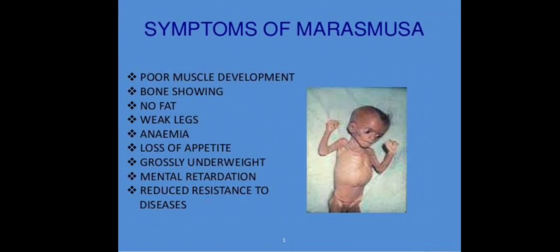Okay, so there are two types of deficiency disease. One caused by the deficiency of protein, that is kwashiorkor. The second one, marasmus, is caused by the deficiency of protein as well as carbohydrate.